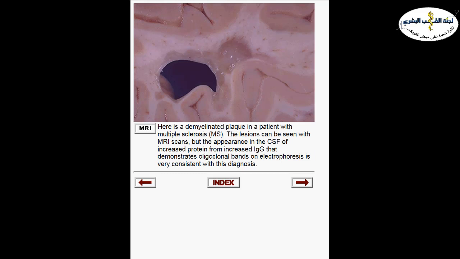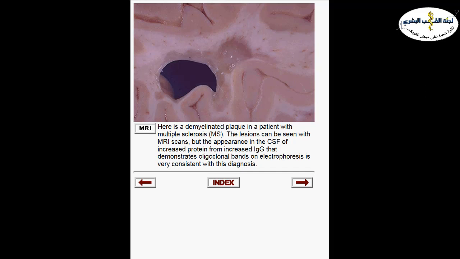Another test that you can do is CSF analysis. We can take a lumbar puncture and send the CSF for chemistry and look for the levels of protein. Usually, due to the demyelination process in these patients and the presence of immunoglobulins as part of the autoimmune process, they will have increased levels of protein on analysis.